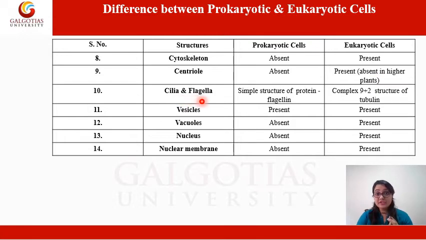Cilia and flagella, which are responsible for movement, are a simple structure of protein known as flagellin in prokaryotic cells, whereas they are a complex 9+2 structure of tubulin in eukaryotic cells. Vesicles are present in both prokaryotic and eukaryotic cells. Vacuoles, nucleus, and nuclear membrane: these three are absent in prokaryotic cells, whereas all three are present in eukaryotic cells.